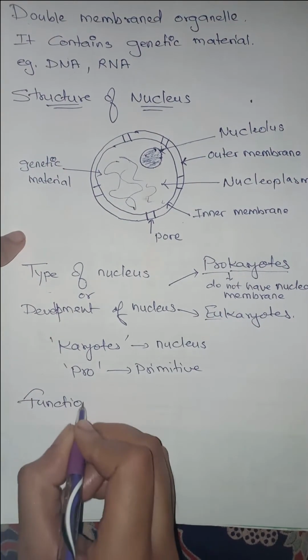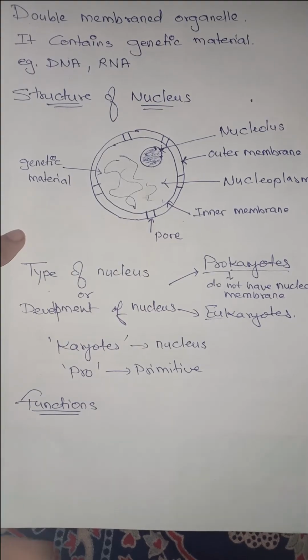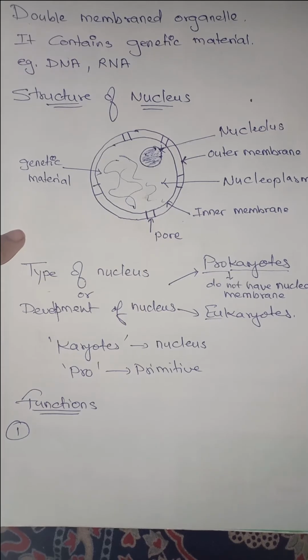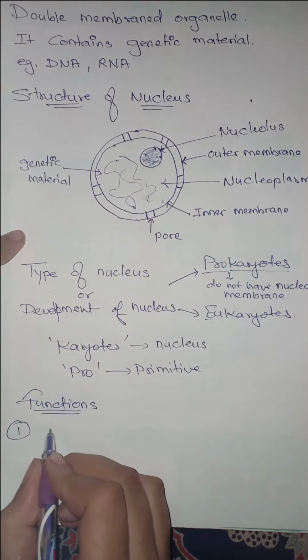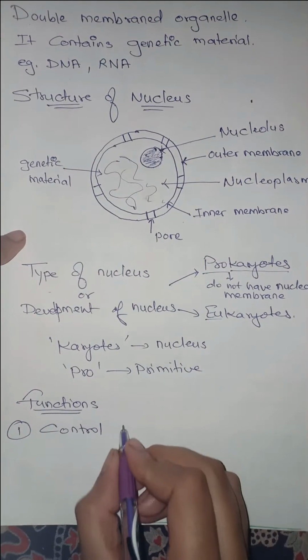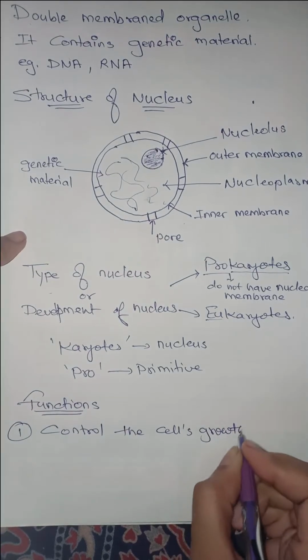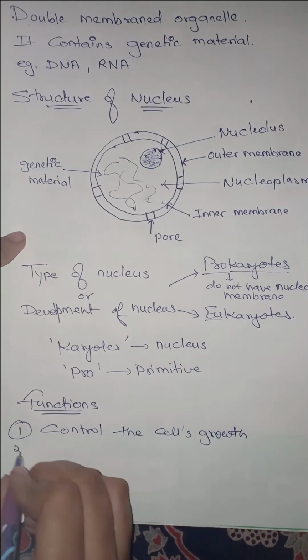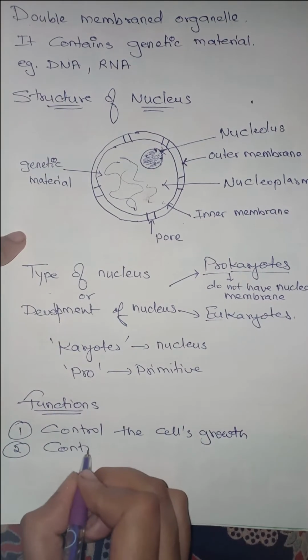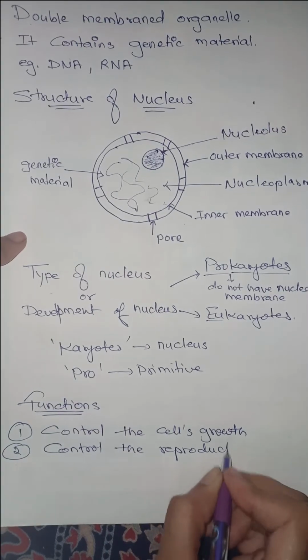As I have said, the nucleus contains the DNA, therefore it will control the cell's growth. Second, it can even control the reproduction of an organism.